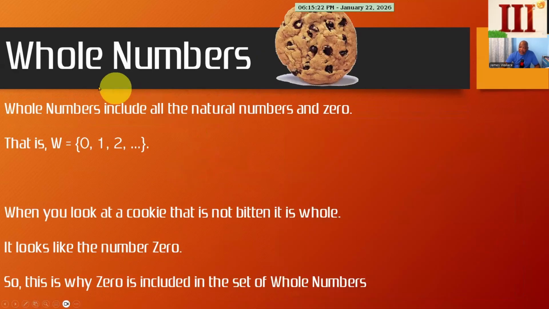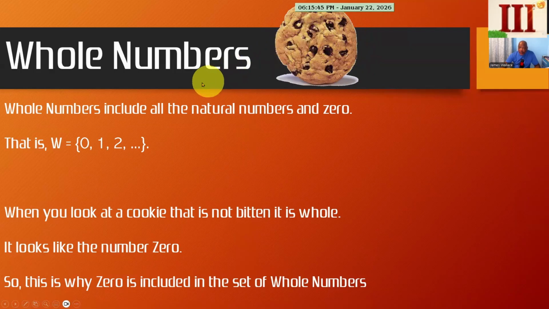Then we have the whole numbers. Anytime I introduce whole numbers, I always look at this cookie. Notice that the cookie is not bitten. And when it is not bitten, it is a whole cookie. And it is in the shape of a zero or the letter O, but because we're dealing with numbers, it is in the shape of a zero.